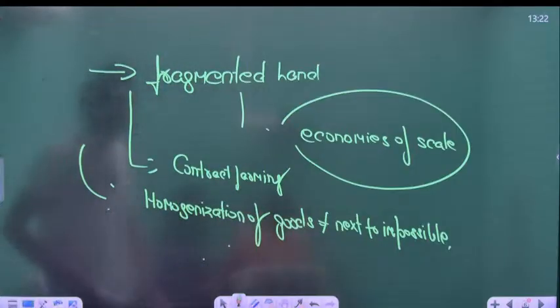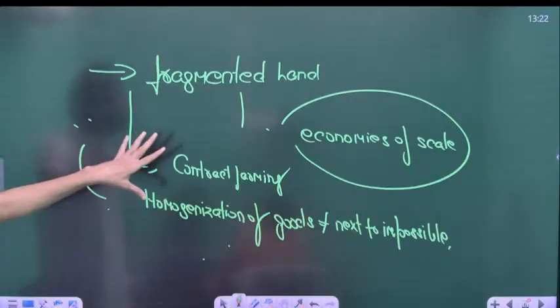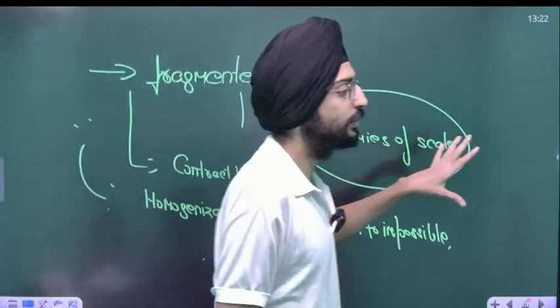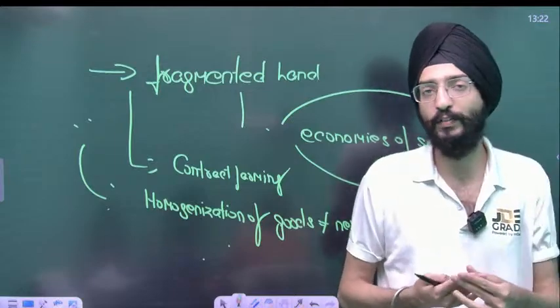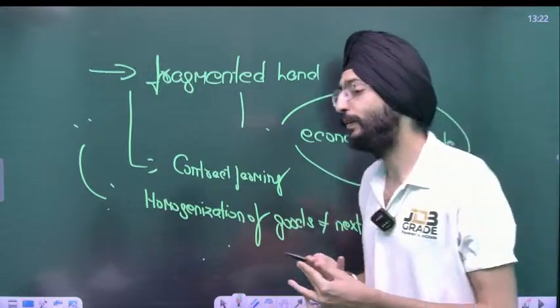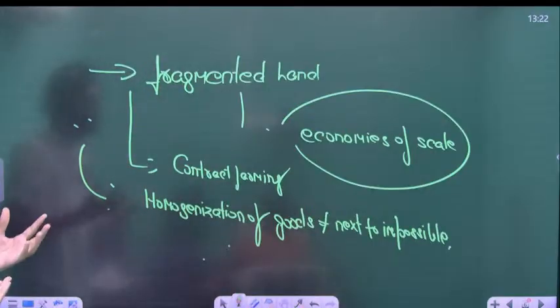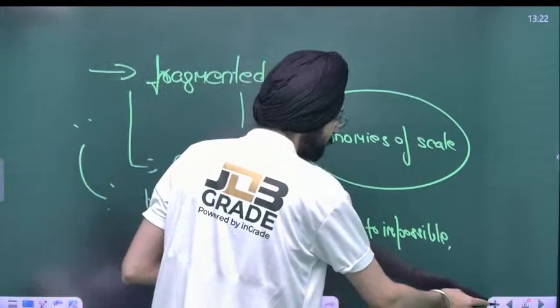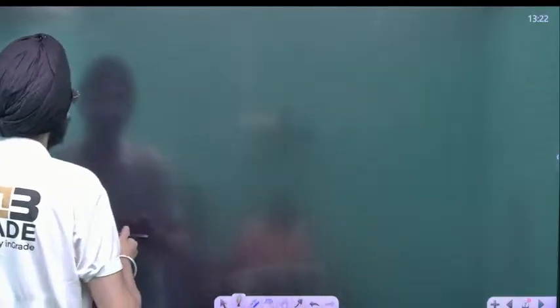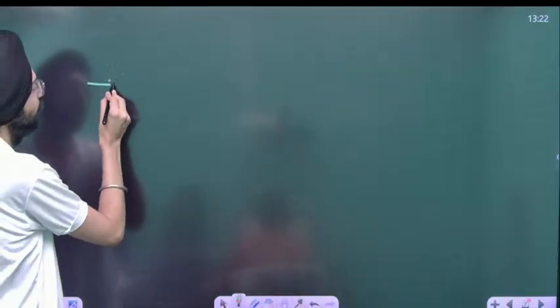Again. Okay, let's move on to the next problem. One, we have discussed the disguised unemployment. Another, we have discussed that there is fragmented land. Another thing we have discussed, there is a lower female labor force participation. What's the next thing we are discussing? It's called the subsidy problem.